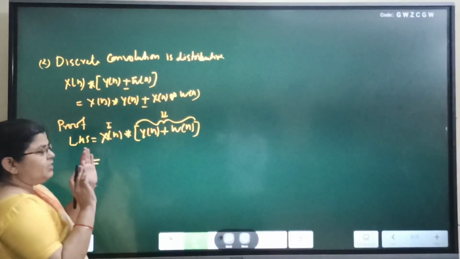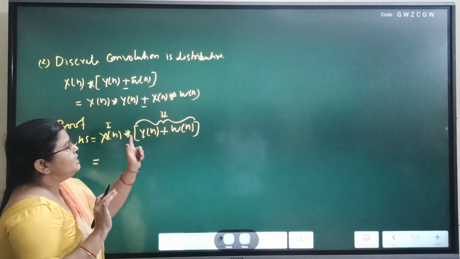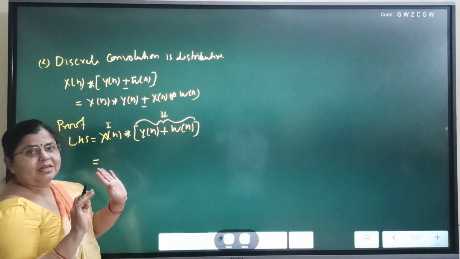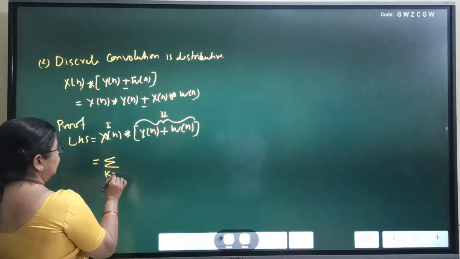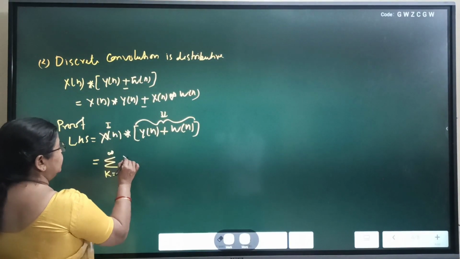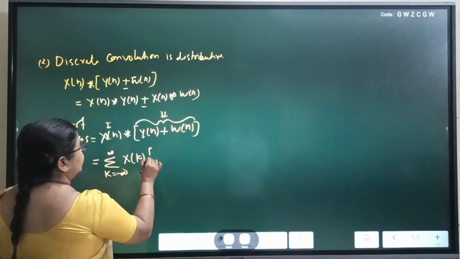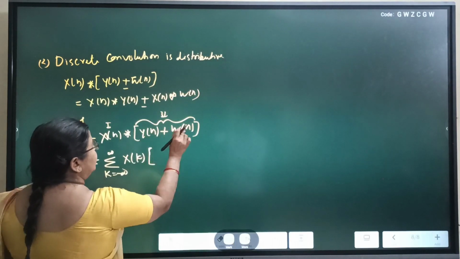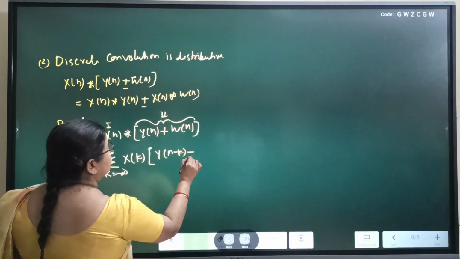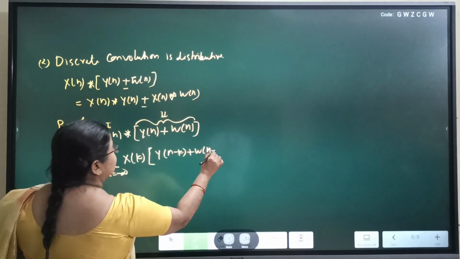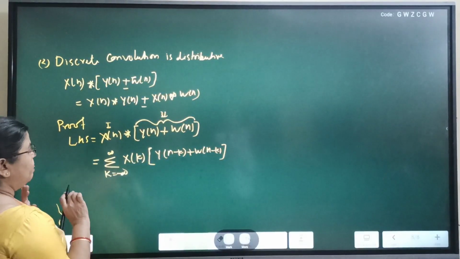The procedure is to replace n by some dummy variable and replace all n in the second expression by n minus k. So with dummy variable k equals minus infinity to plus infinity, x[k], then put a bracket here. In the second sequence replace n by n minus k: y[n minus k] plus w[n minus k]. This is the formula for this convolution.